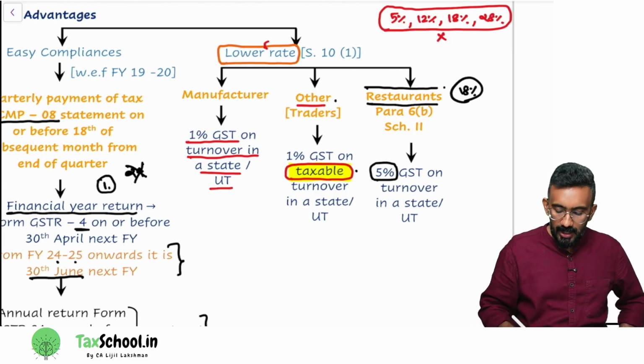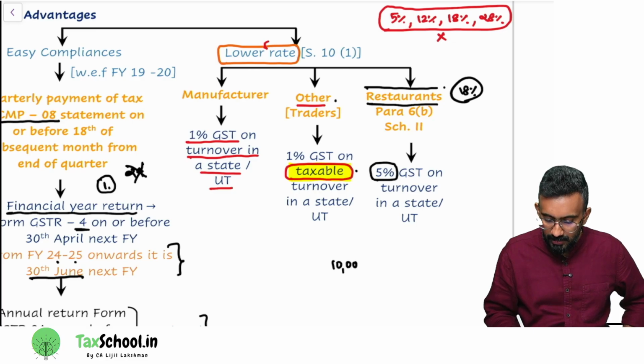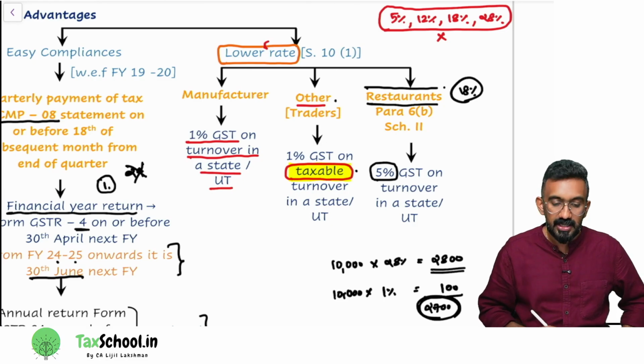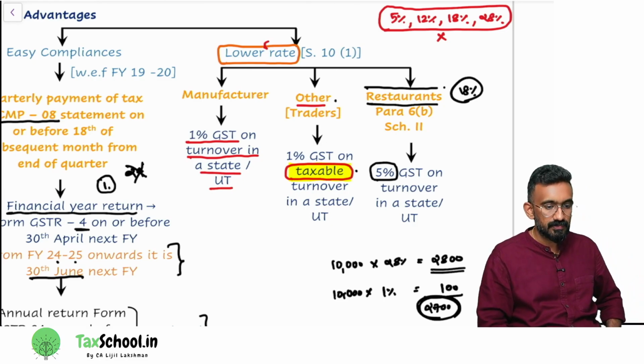So if my normal tax rate, say I'm selling a product worth 10,000 and normal tax rate is 28%, I have to pay 2,800 rupees to the government. The same fellow opts for composition levy scheme, he will end up paying 1%, that is 100 rupees to the government. So 2,700 is the loss for the government if somebody is going for composition levy scheme.